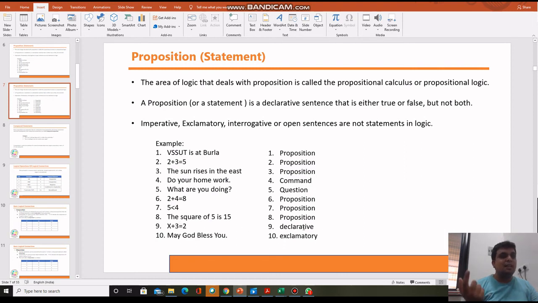That's why this is a declarative statement, an explanatory statement, and it is not in the form of a proposition. Those statements for which you are able to tell that the statement is true or false are proposition statements. I hope you are getting my point, how to identify a proposition.